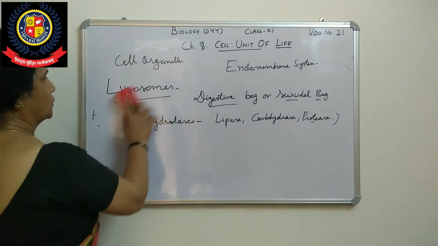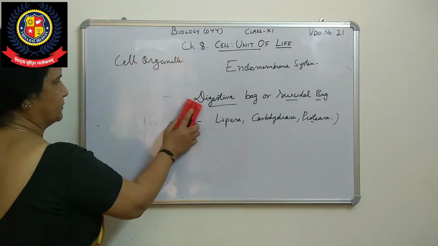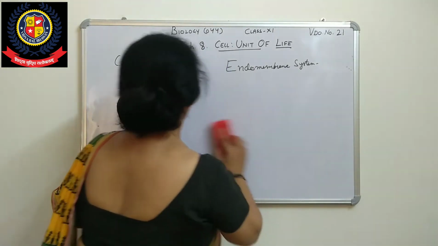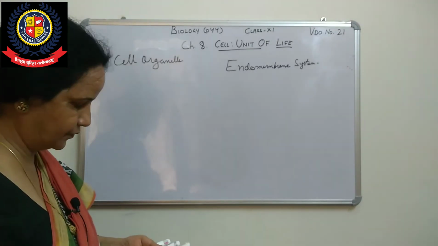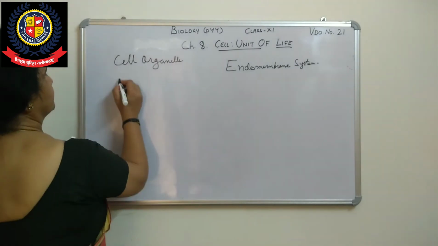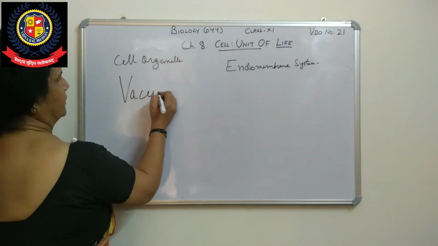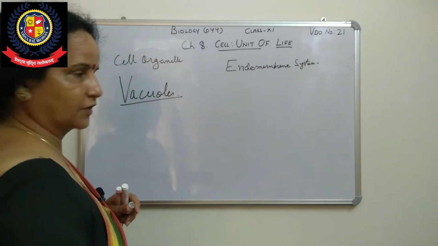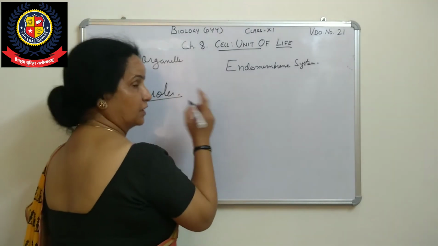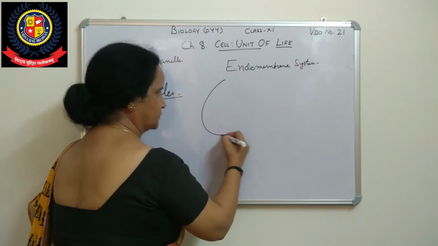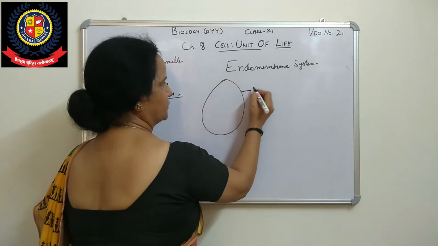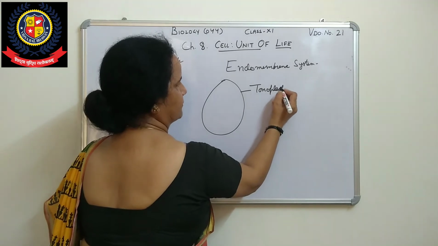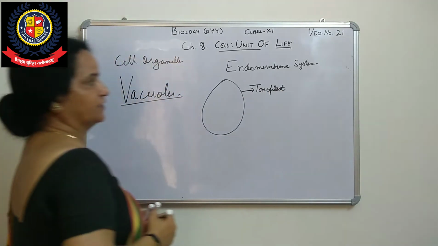Regarding the vacuole, there is a difference between the plant cell and the animal cell. In the plant cell, the vacuole is again a sac-like structure, bound by a single membrane. This membrane is called the tonoplast. It's a very important MCQ: it is called the tonoplast.